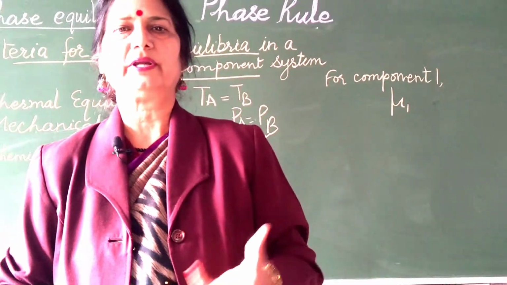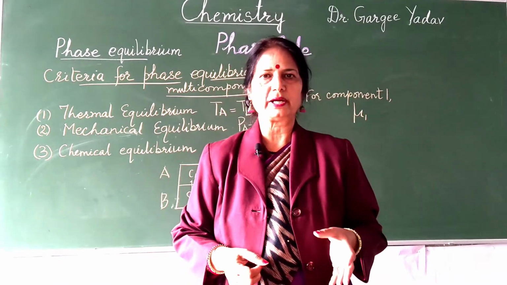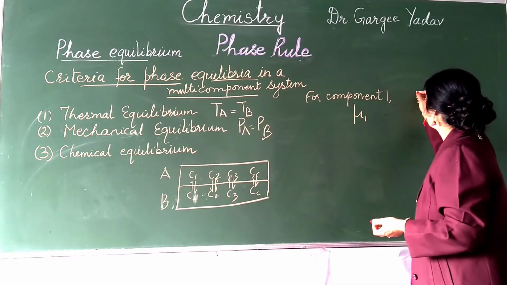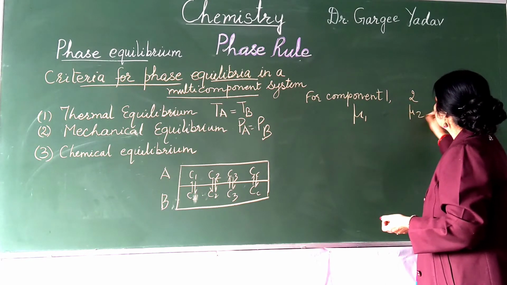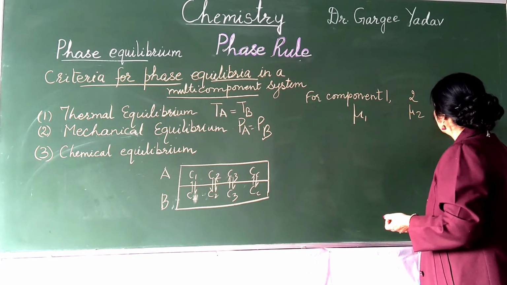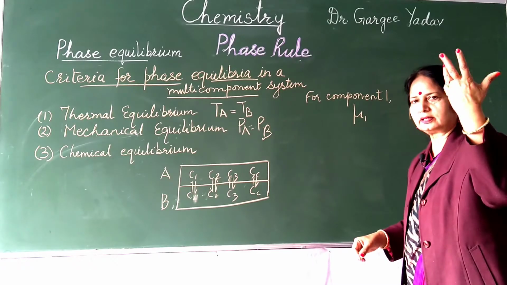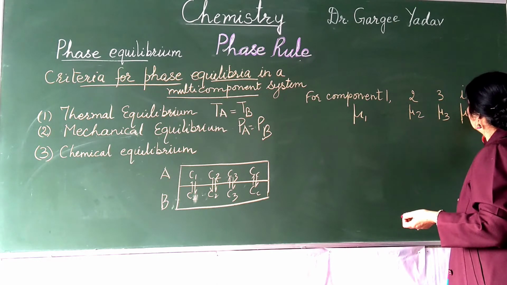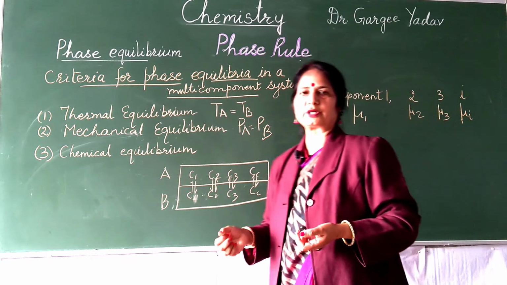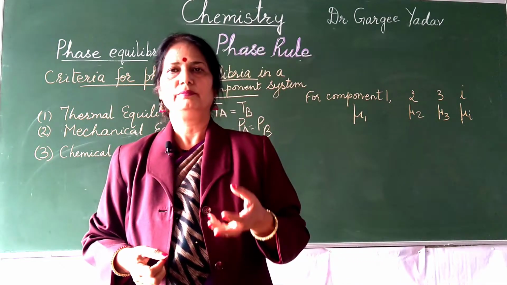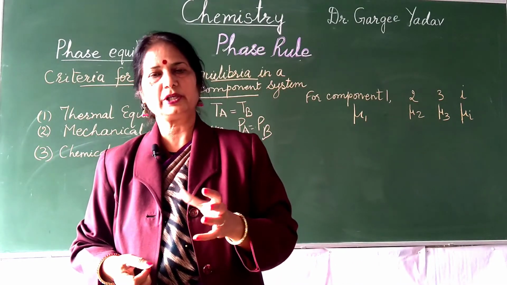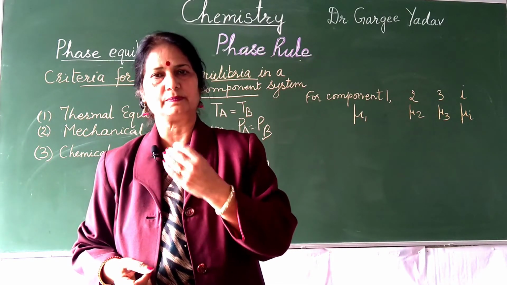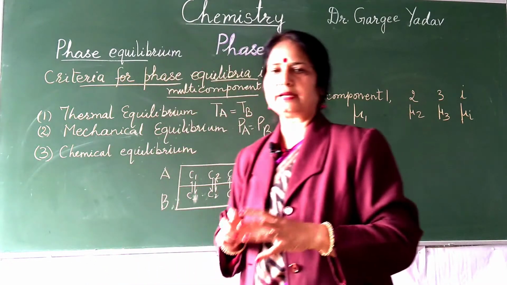So for component 1, the chemical potential is mu1, and likewise for component 2, it is mu2, and for component 3, let it be mu3, and for the ith component, let it be mu i. So this chemical potential mu1 for phase A should be equal to the chemical potential of component 1 in phase B when they are in equilibrium.